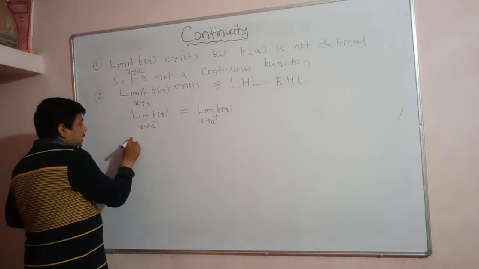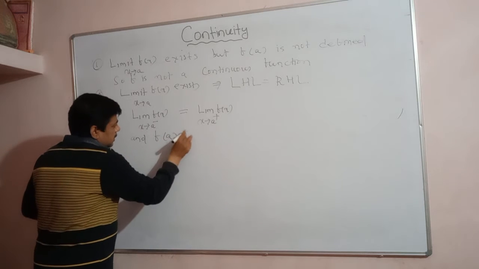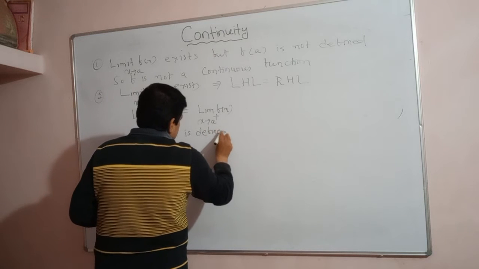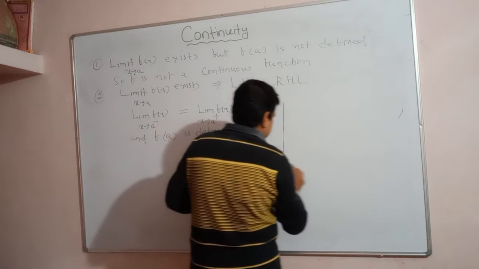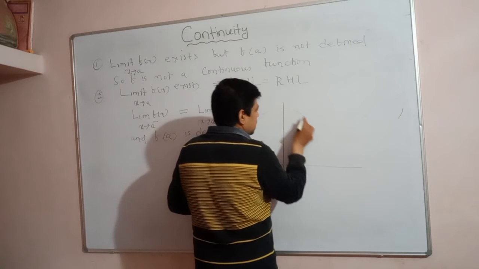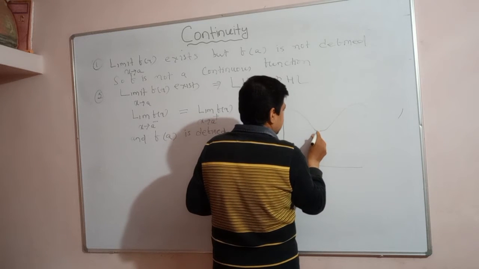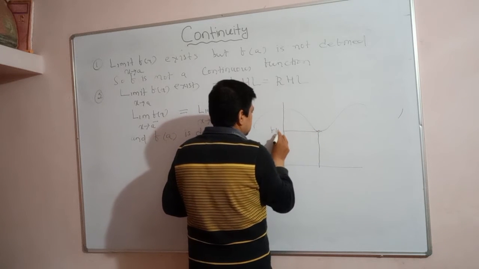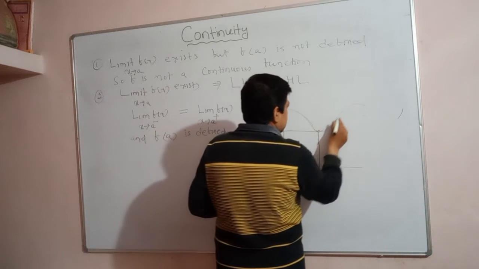But f is defined. You see now just a diagram. This is a small curve we can find out here. Here f(x) is defined. Here this is the left hand limit, and this is the right hand limit.